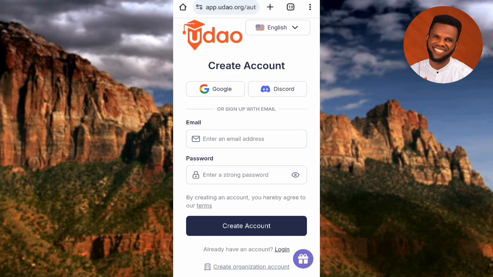So guys, now this way you're going to be able to create your UDAO account. You can see there you can use your Google account, and also you can use your Discord account, and likewise you can use your email address. You can see where it is written email, enter email address. So guys, what I will do now is to input my email address, and also I will have to create a password, a strong password. You can see where the arrow is pointing, so I will create a password. So guys, let me do both of them real quick.